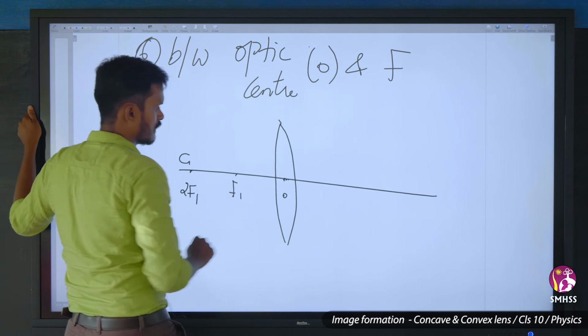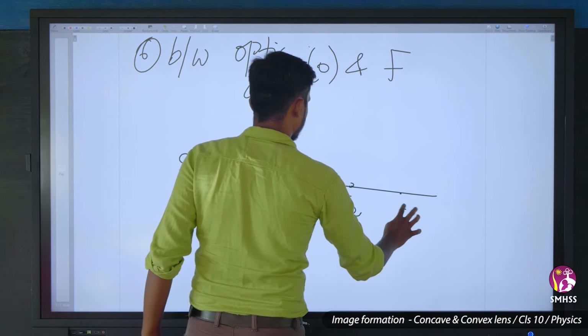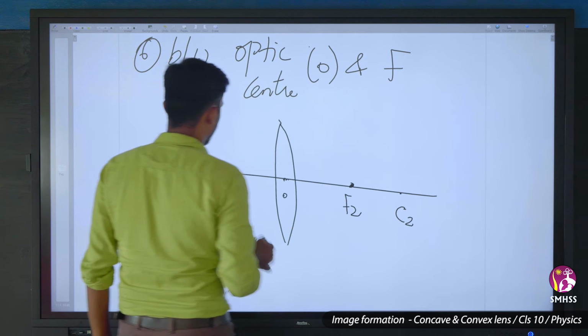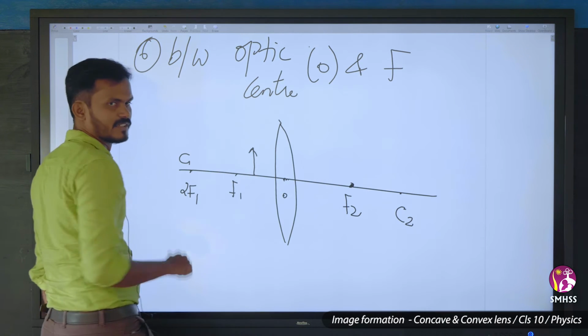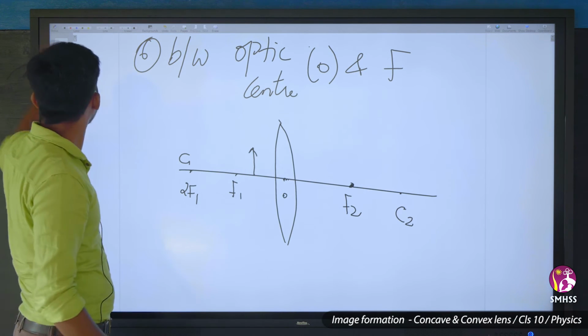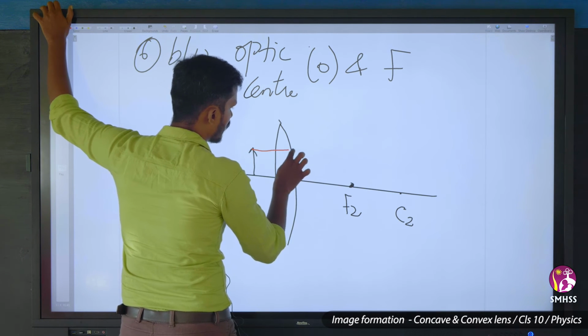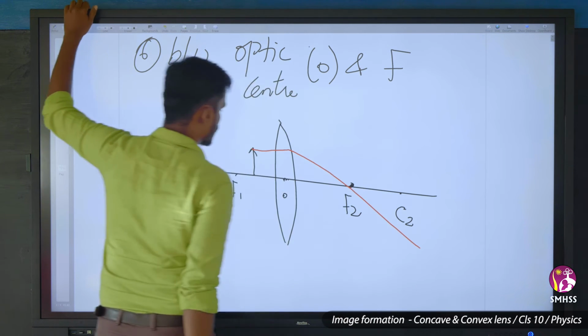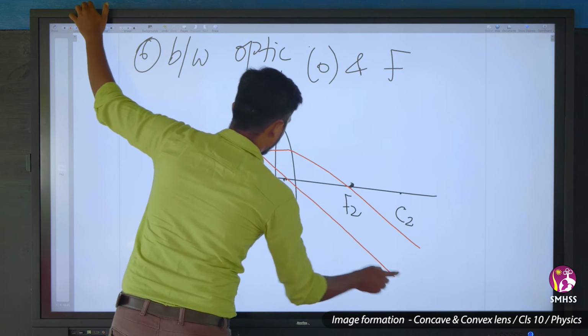Or C1 we can take. Now the object is placed here, that is between F and O, near the lens. A ray passing parallel, after refraction, goes through the principal focus. Any ray passing through the optic center does not deviate.